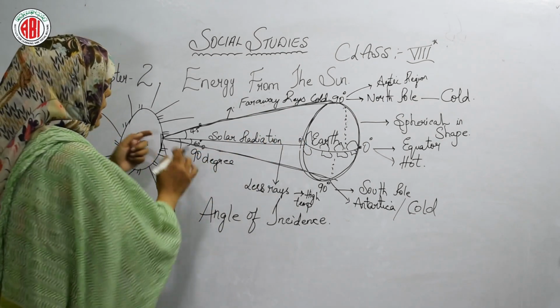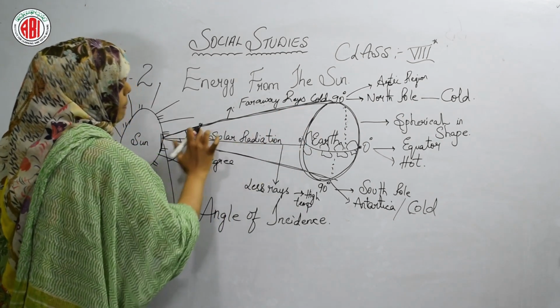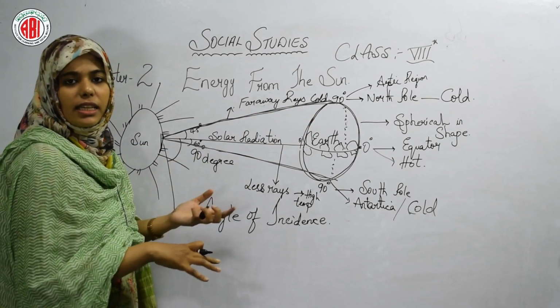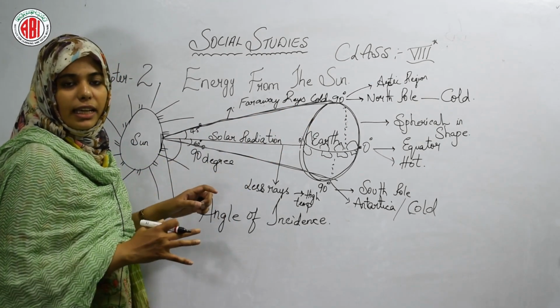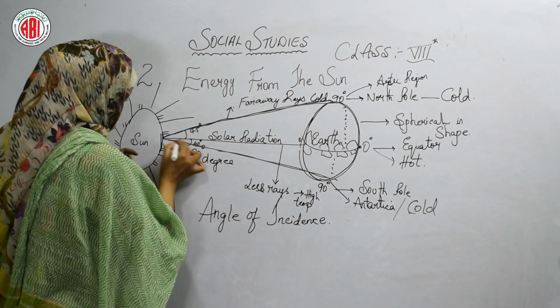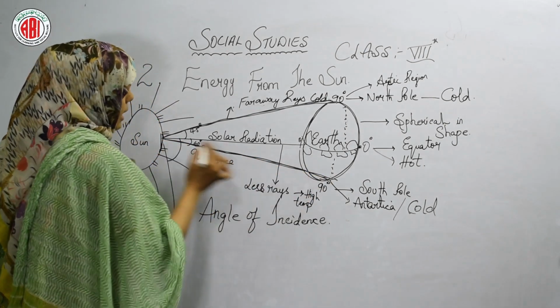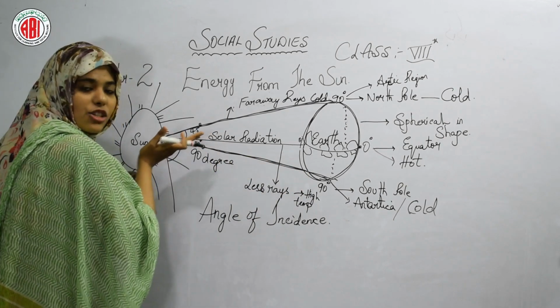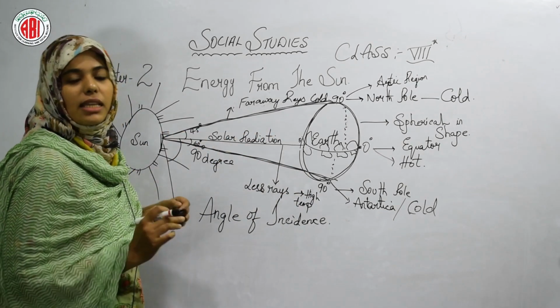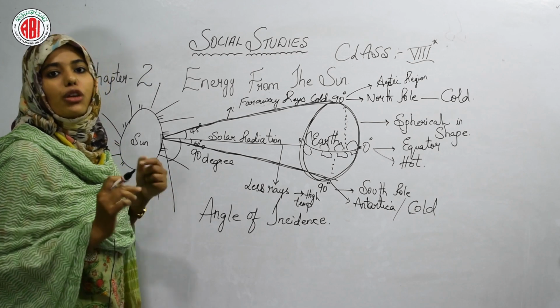Got it, children? And it is not in the proper degree also. It could be 60 degree, 70 degree, any degree it could be. Why? Because it is slanting position में आ रहे हैं. As you can see, ये slanting position है, and this is the exact straight position. That is why sun rays are not coming uniformly.